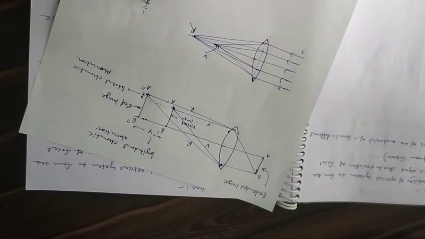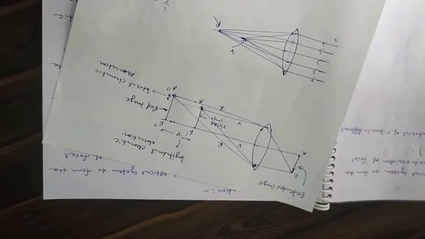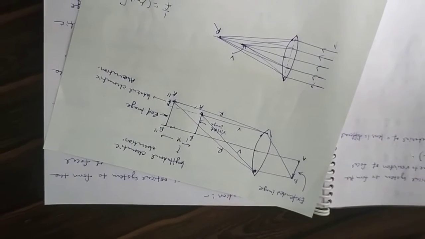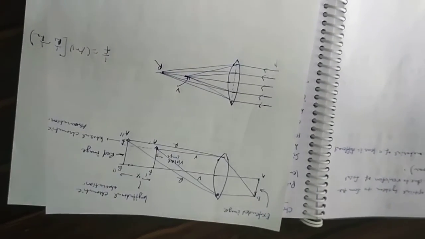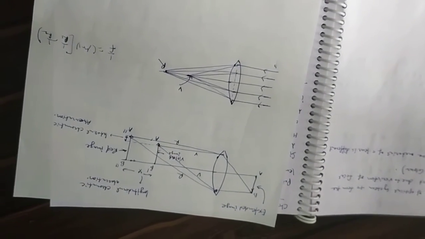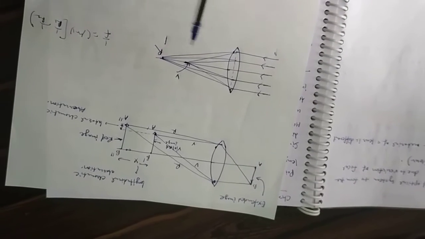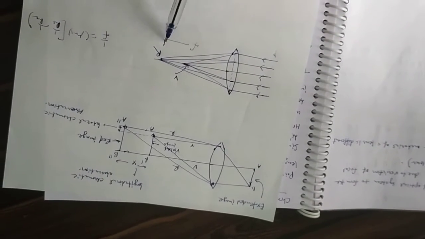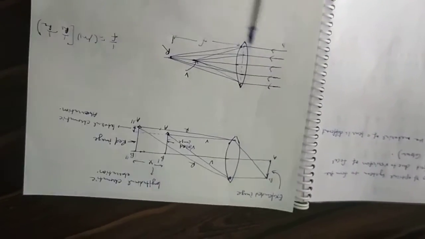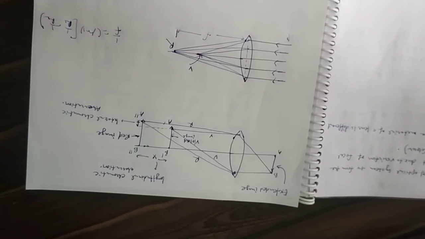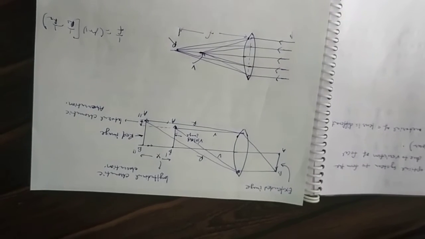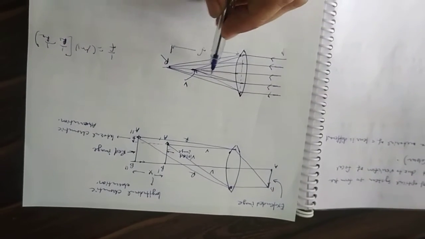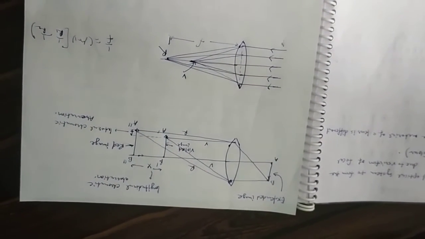Focal length can be written by this equation. So for a smaller mu, the focal length is larger. So this one is f, and if mu is small as for violet color, so the focal length is small for this violet color.